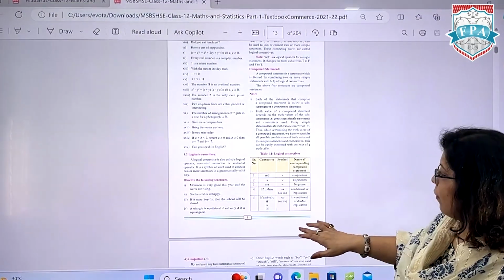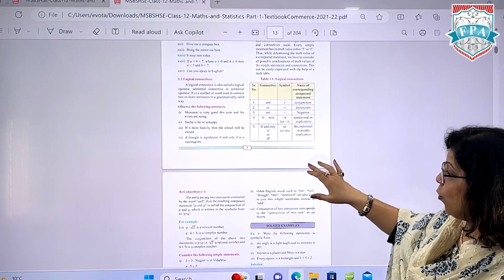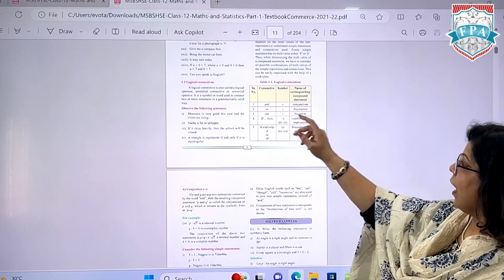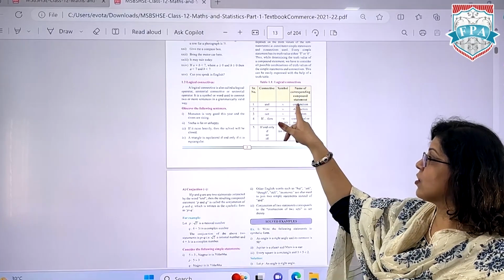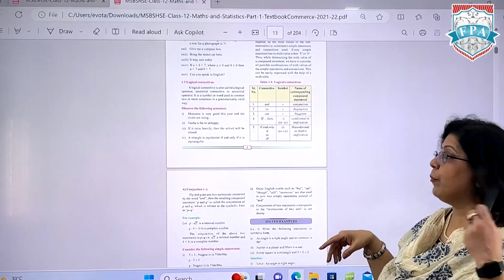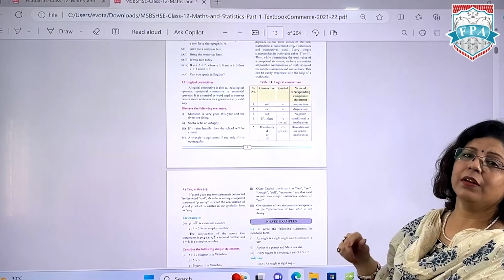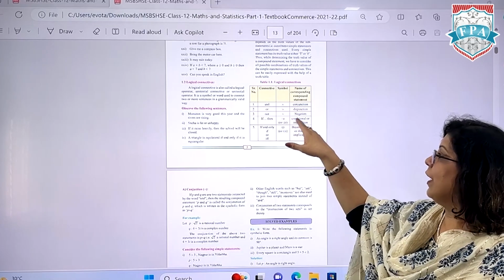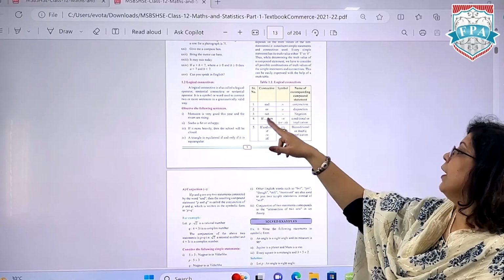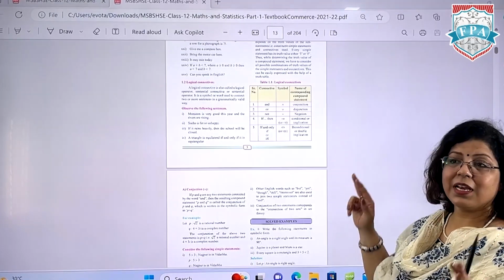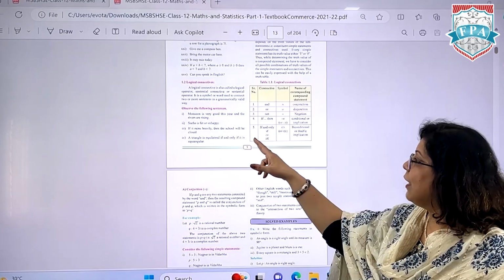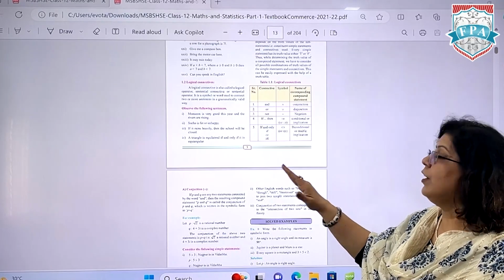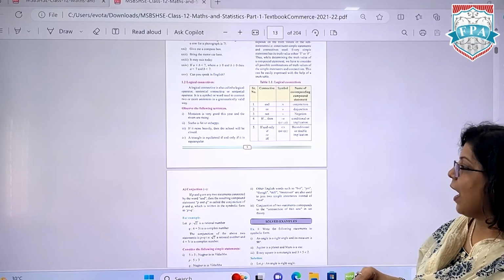Now, the 5 connectives are clear to everyone? Okay. Again a quick revision: conjunction is denoted with a cap, disjunction is denoted with V, just opposite of the cap, negation is the similarity sign (tilde). If then is one arrow, a single directional arrow, and if and only if is biconditional, double implication, a double-sided arrow.